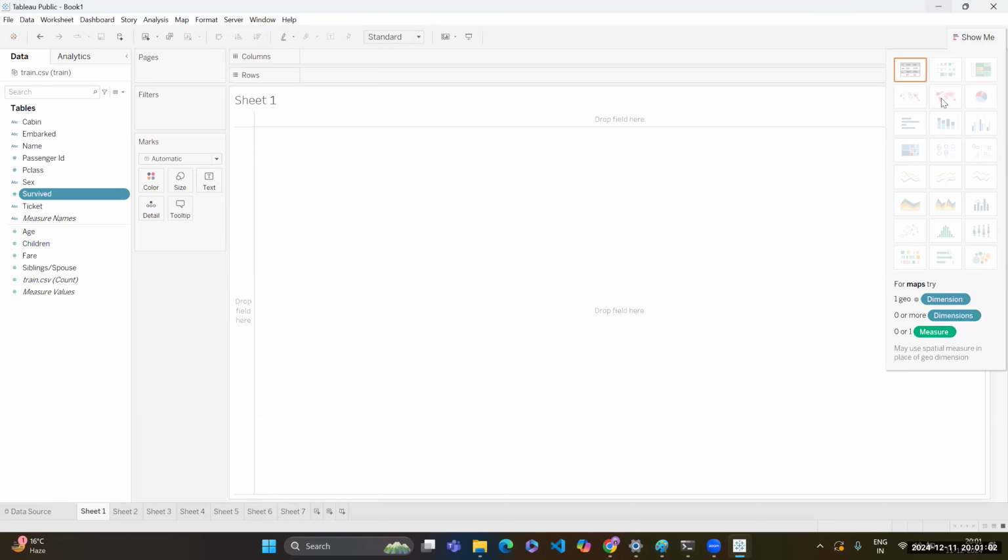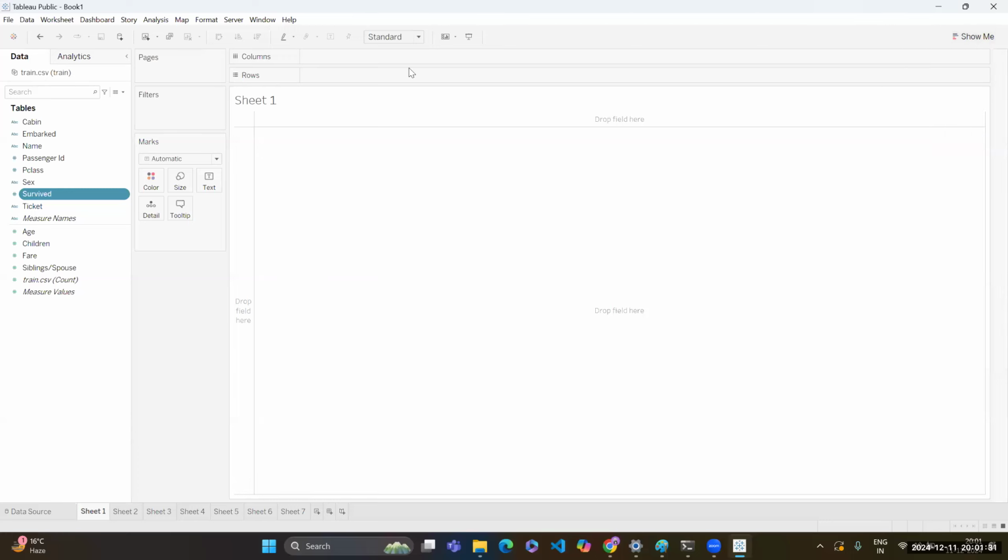Suppose you have geographical data, you can even create maps. You may have seen a world map where, wherever a company is selling or the effect of something, the map is highlighted. For that we require a geographical column, and that's how we can build it. I will show you in the next classes. Then there are different types of charts: multi-line chart, pie chart, box plot, and all those things we have over here. Now let's try to create the very first chart.